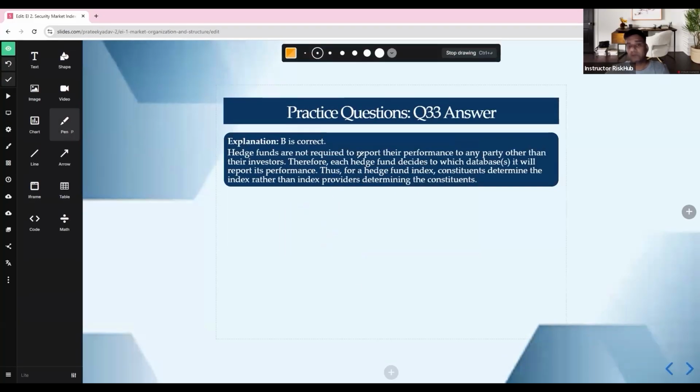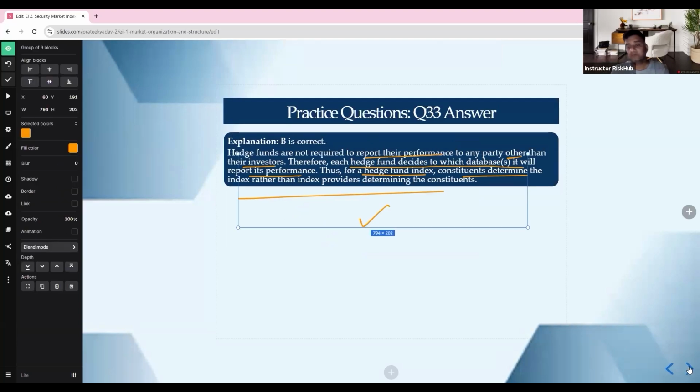Hedge funds are not required to report their performance to any party other than their investors. Therefore, each hedge fund decides to which database it will report its performance. That is why judging hedge fund performance is very difficult.